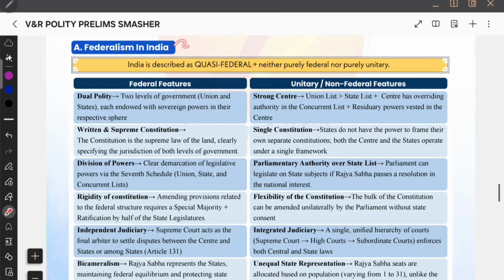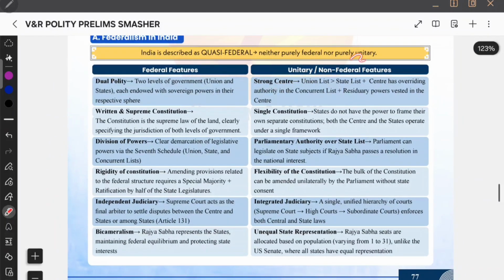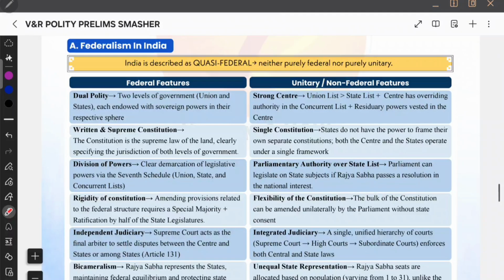Okay. So federalism in India is described as quasi-federal. Quasi-federal implies it is neither purely federal nor purely unitary. So you need to know the basic federal and unitary features of India. India is described as quasi-federal because it is not purely federal and not purely unitary.